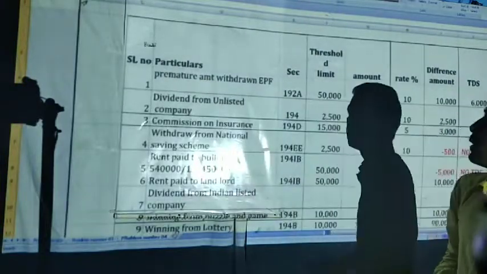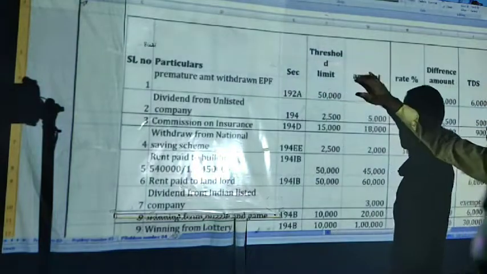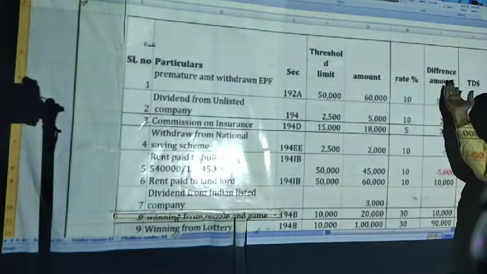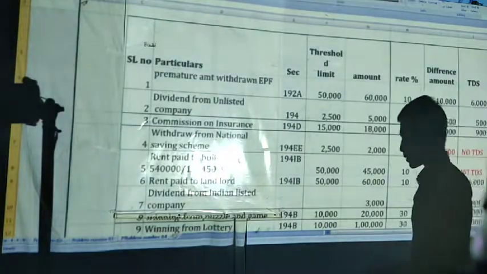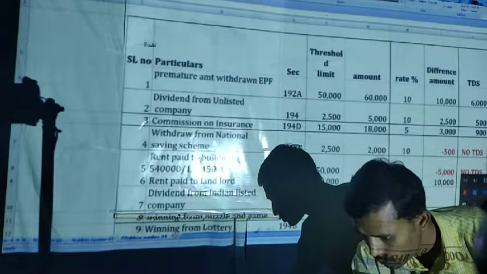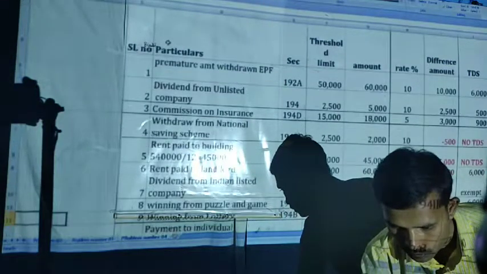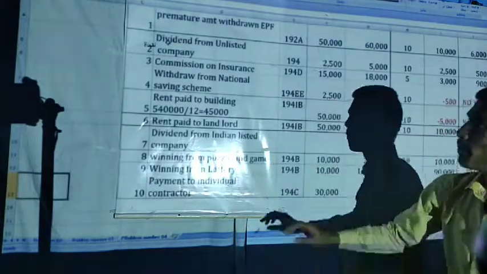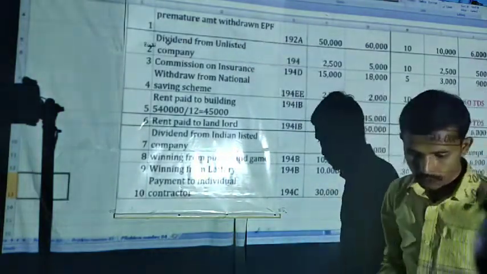Right, particulars, section, threshold limit, amount. I have interchanged them, no problem. Rate, difference amount and TDS. First one, premature amount withdrawn from EPF.